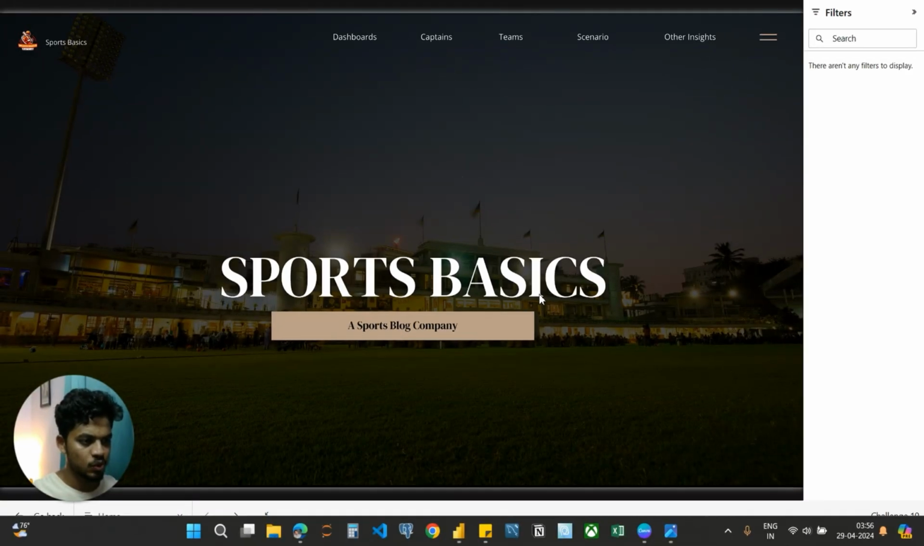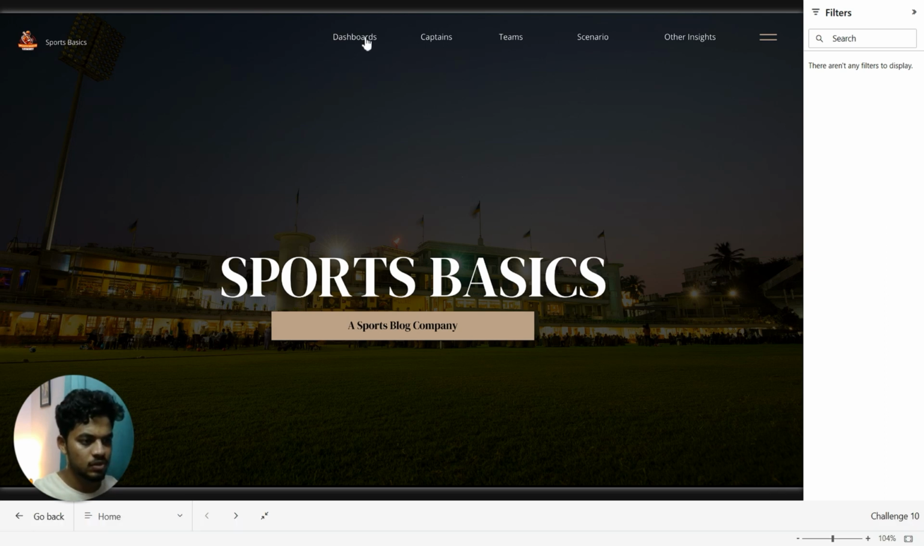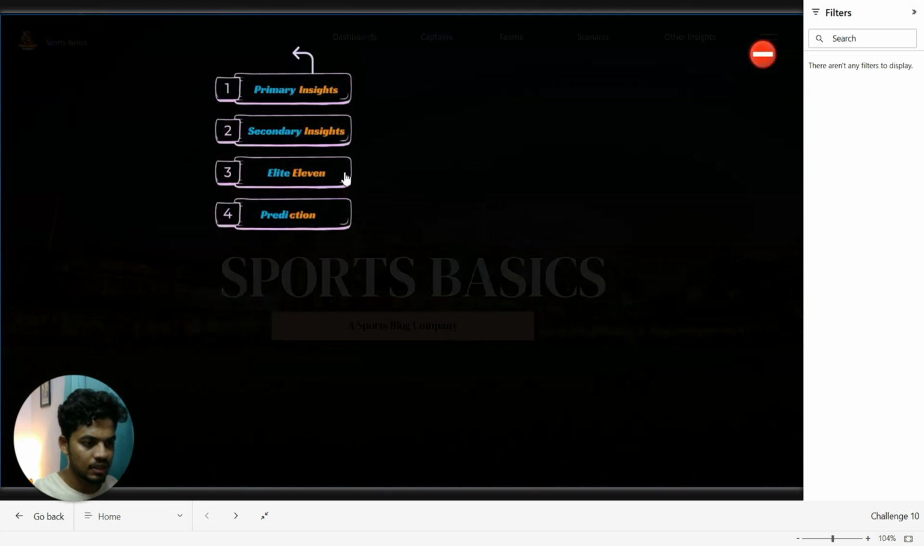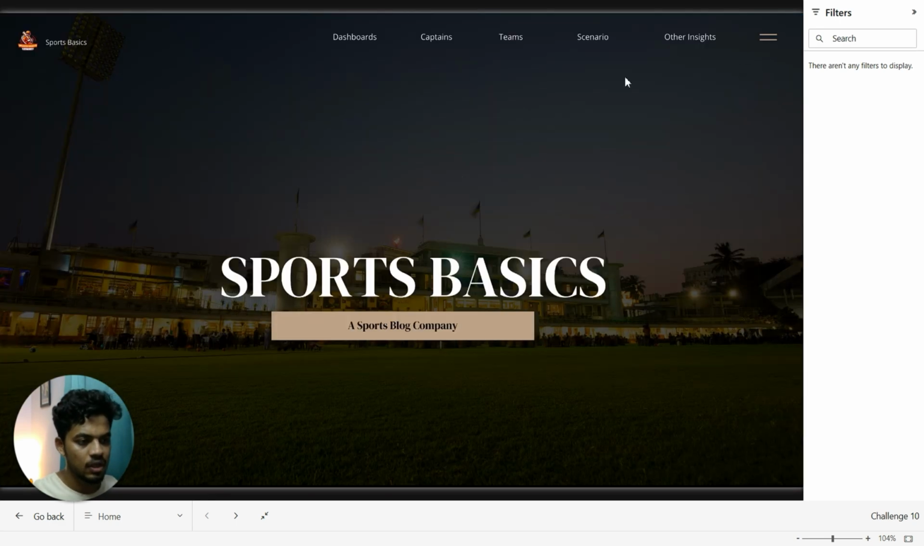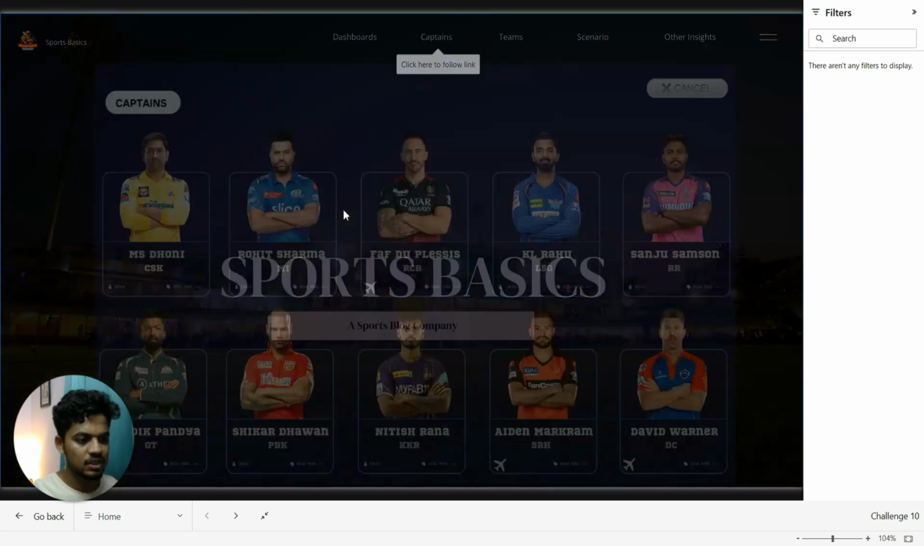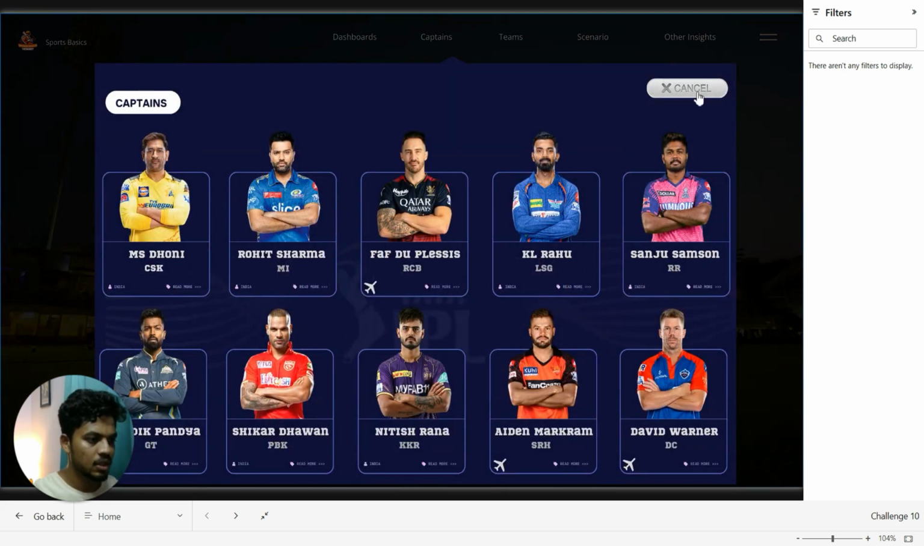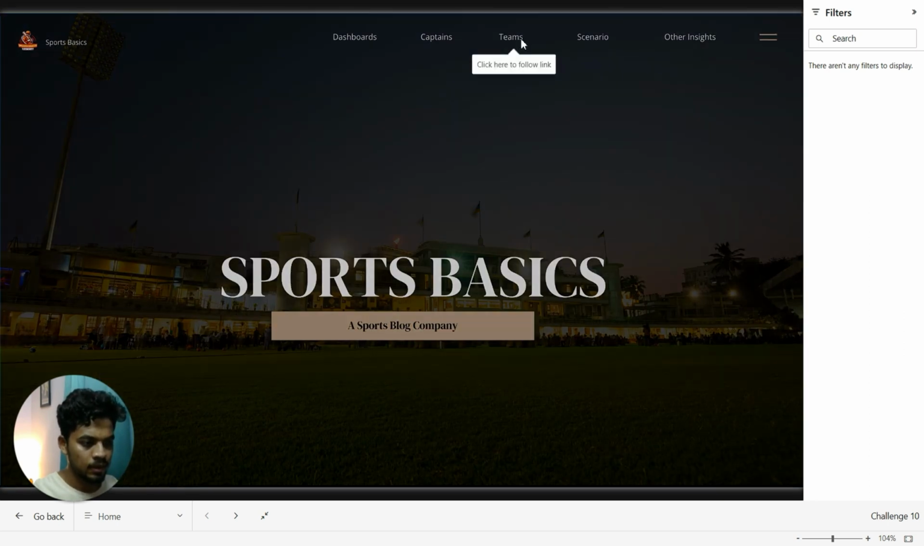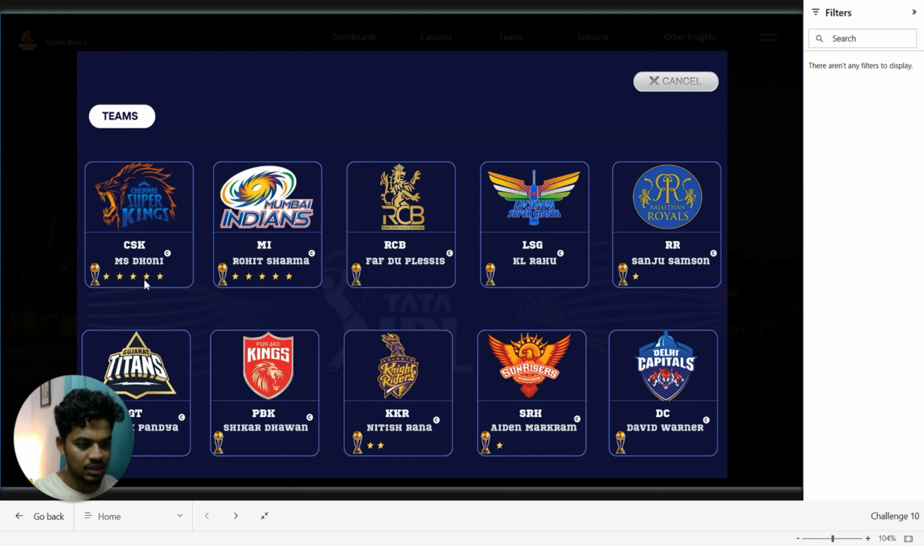This is our dashboard homepage. Here we have few things to explore. First we have dashboard section where you will see all the categories to navigate through. And next we have captain section where you will see all the captains to the respective teams. And next we have team section. Here you can see all the teams, and these stars represent the number of times they have won the trophy.